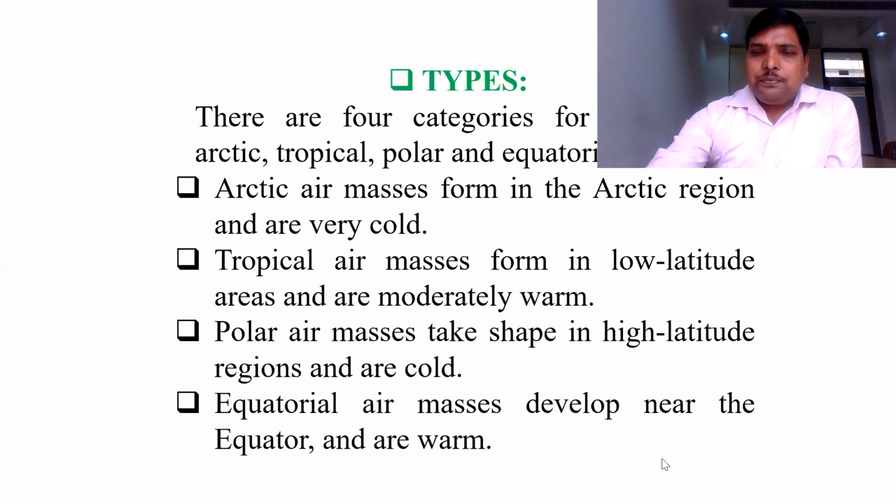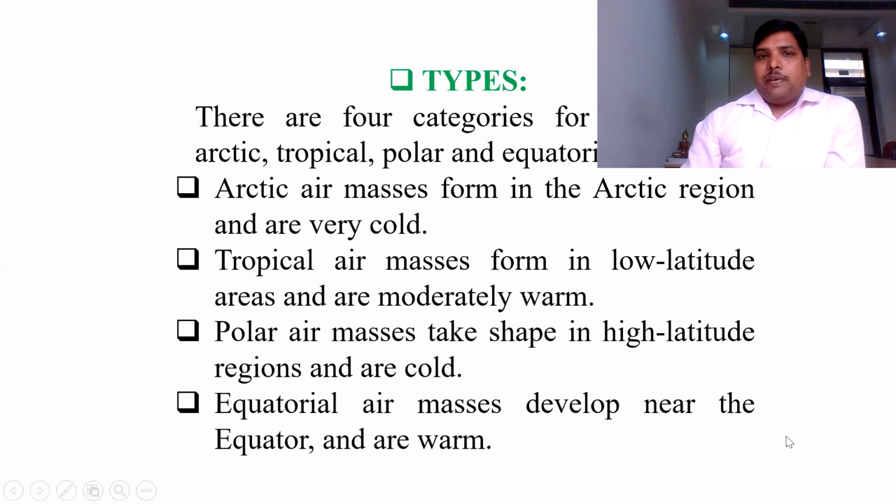So let's discuss what are the different types of air masses. Firstly, I told you what air masses are, how they move, and what the two important basic properties of air mass are. And if you talk about the types of air mass, there are basically four categories: Arctic air masses, tropical air masses, polar air masses, and equatorial air masses. So you understand very well what the Arctic region, the tropical region, the polar region, and the equatorial region are. So Arctic air masses form in the Arctic region.